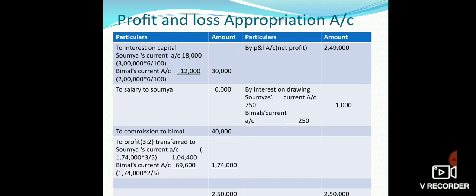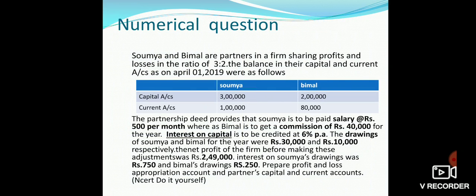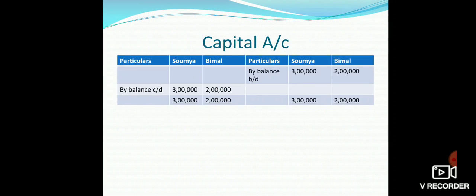Now we will prepare the capital account and current account. If we go through the statement, we have capital account balances given as 3 lakh and 2 lakh. There is no addition given in the question. So, the capital account closing balance will also be 3 lakh and 2 lakh. This is the capital account of Soumya and Bimal. By balance brought down rupees 3 lakh and 2 lakh is the opening balance, and the closing balance is given as 3 lakh and 2 lakh.